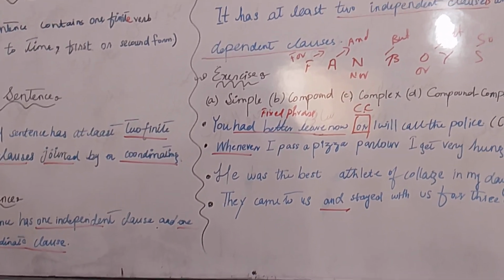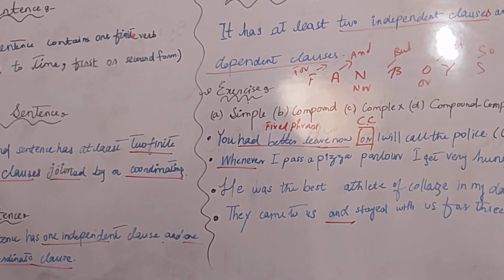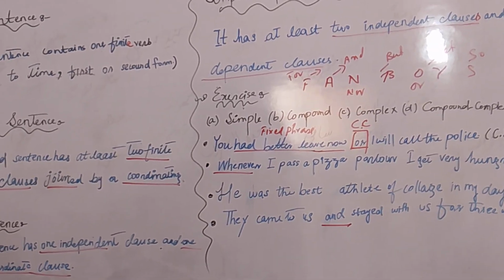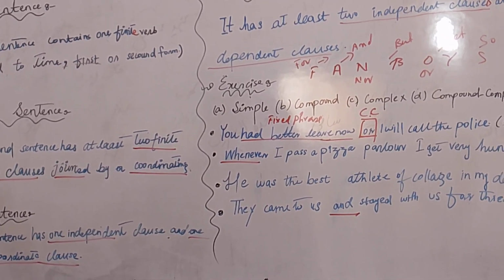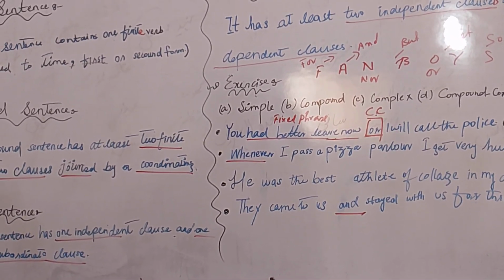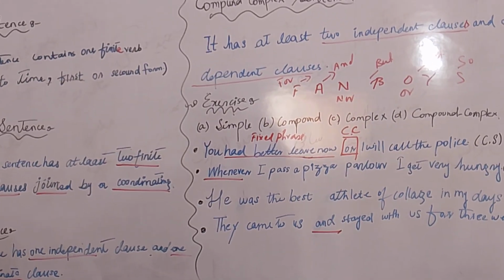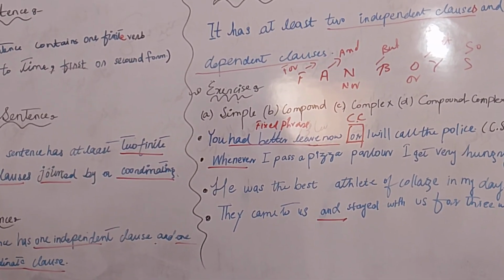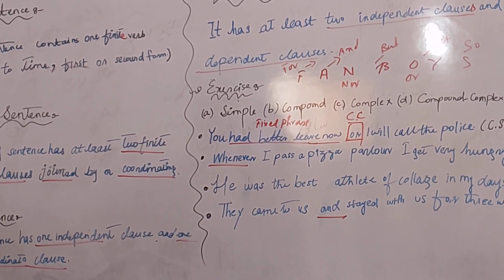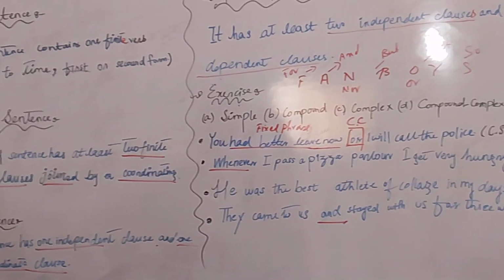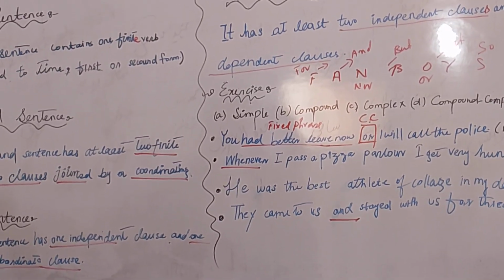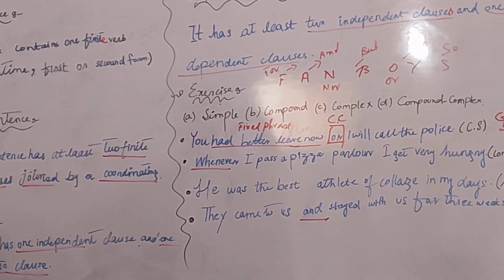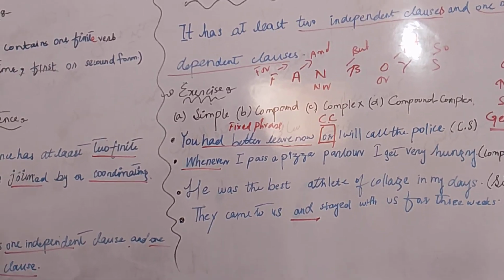Complex sentence? One independent clause and one or more subordinating clauses. Without looking at the board, who will tell me compound-complex sentence? Yes. Two independent clauses and one or more dependent clauses.